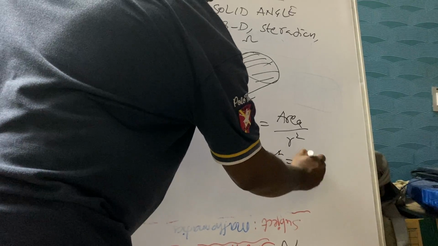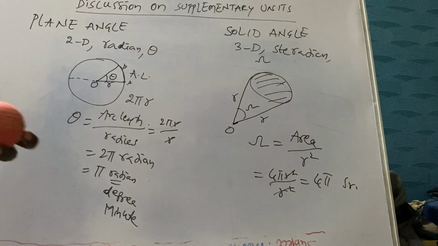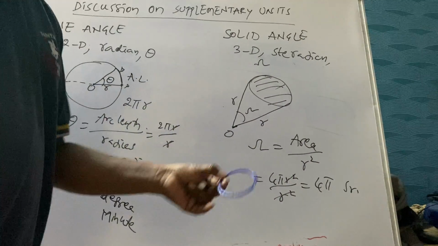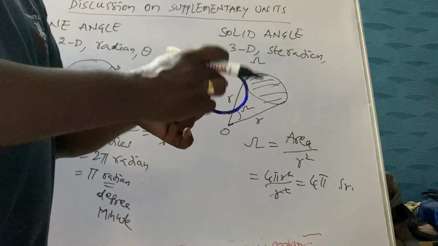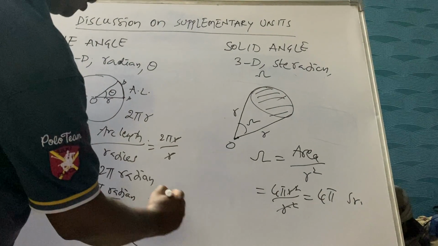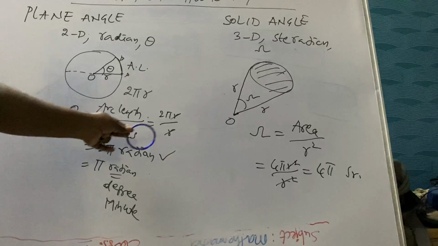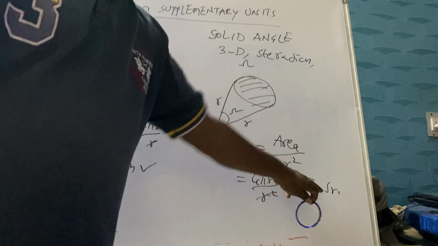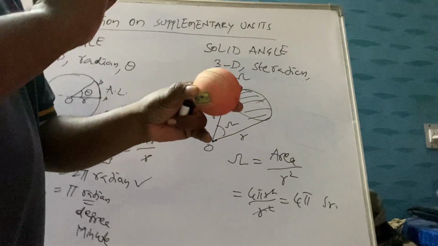So this will be equal to 4 pi steradian. Now for the complete circle making an angle at the center, what is the plane angle? That will be equal to 2 pi radian. 2 pi radian for a complete circle, 4 pi steradian for a complete sphere at the center.